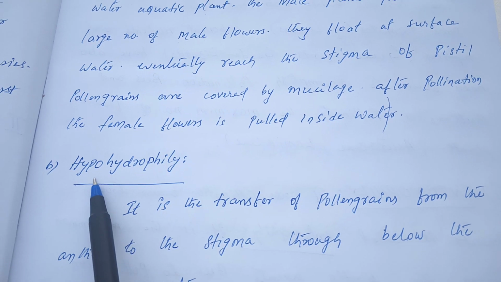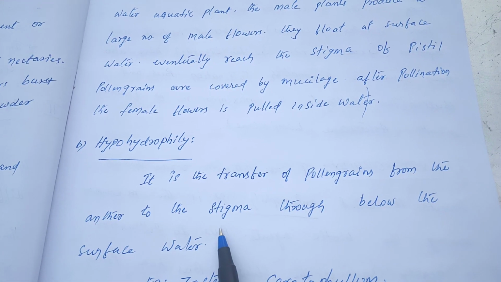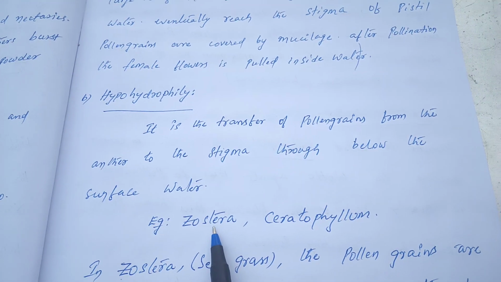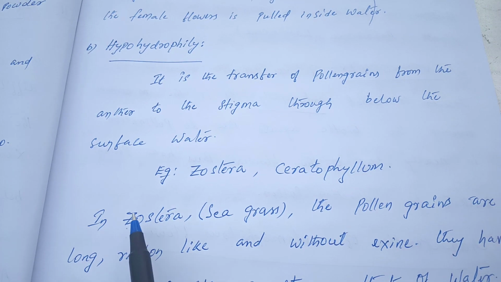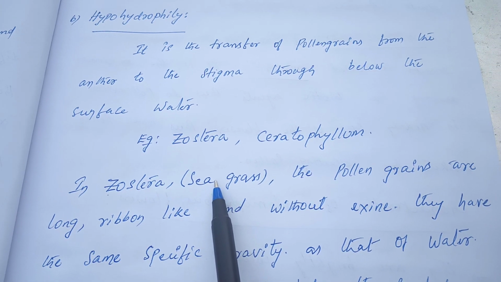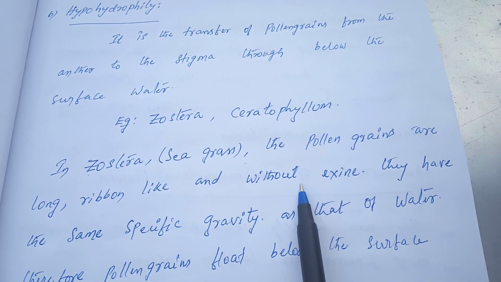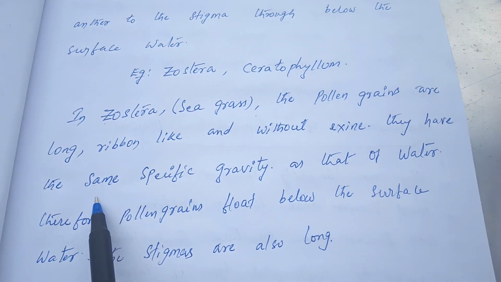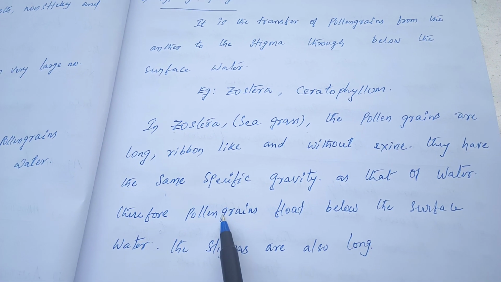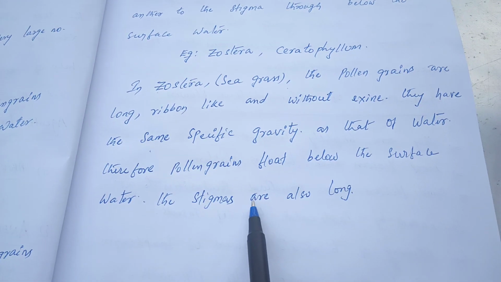The second one is called hypohydrophily. It is the transfer of pollen grains from the anther to the stigma below the surface of the water. Example, Zostera and Ceratophyllum. Zostera is also called seagrass. It is marine and submerged. The pollen grains are long, ribbon-like and without exine. They have the same specific gravity as that of water. Therefore, pollen grains float below the surface of the water. The stigmas are also long.